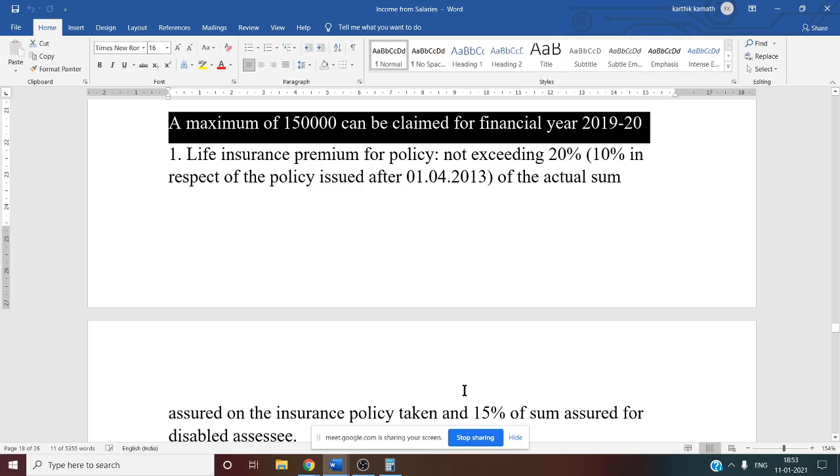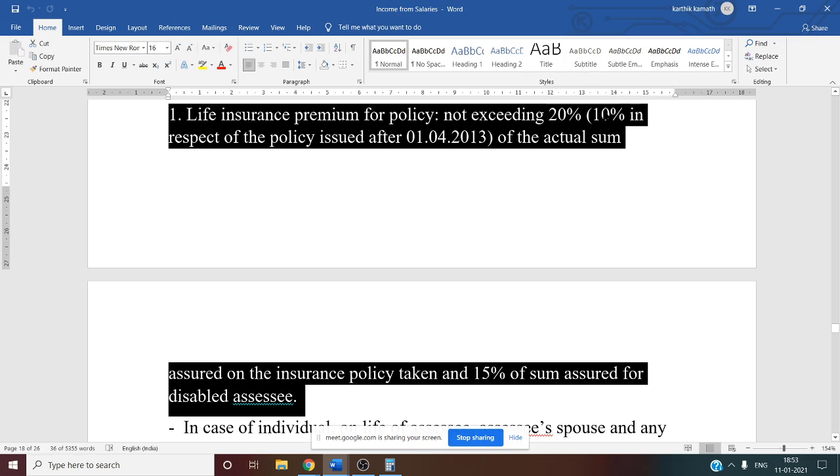LIC premium. See this. LIC premium for a policy not exceeding 20%. You have to consider 20% of the sum assured if the policy is taken before 1/4/2012 or 1/4/2013.